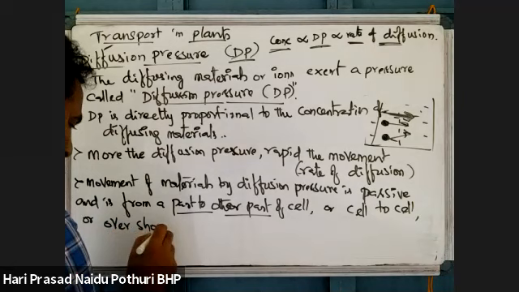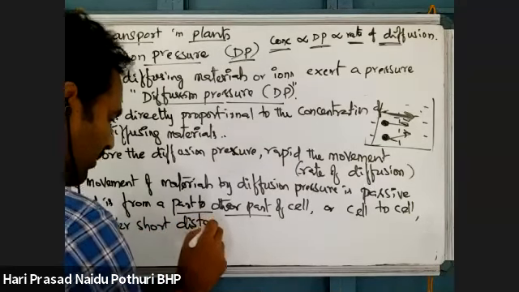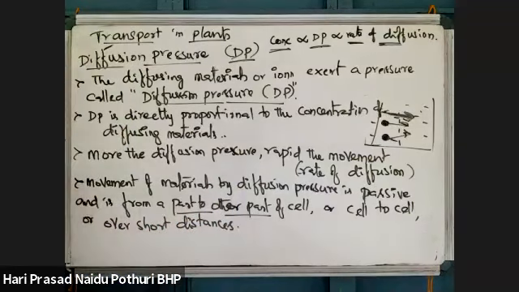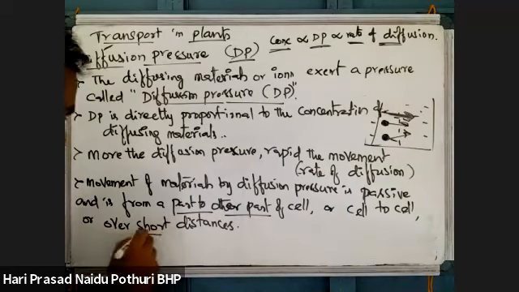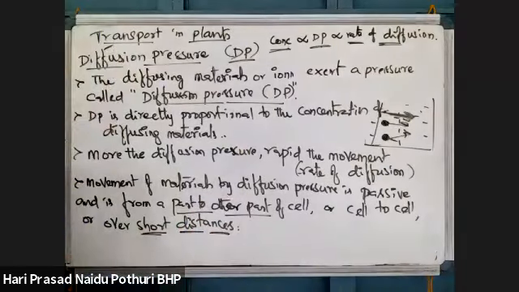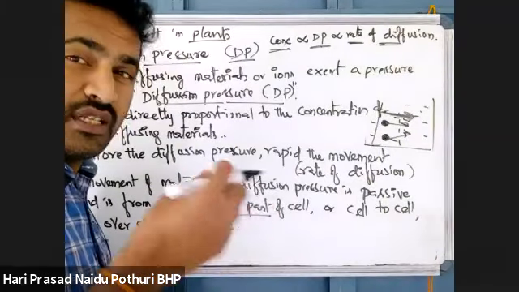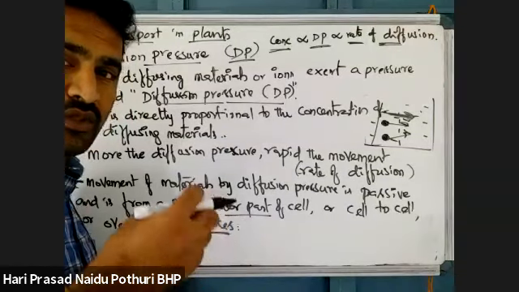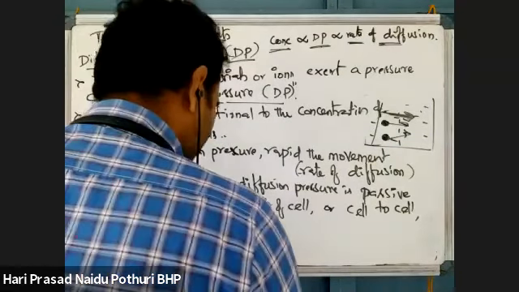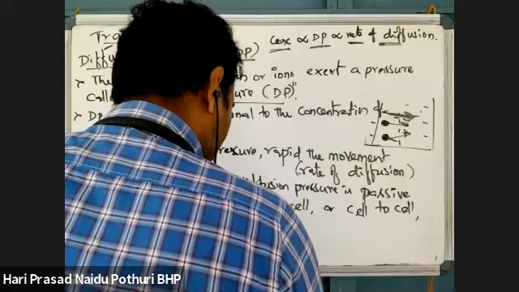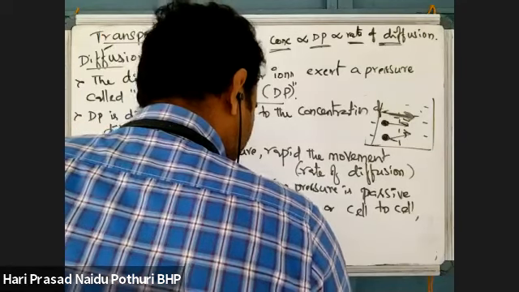Diffusion can transport a material over short distances only. By diffusion, it is not possible to transport a material over a long distance. Short distance means from one cell to the intracellular space, from one cell to another cell.